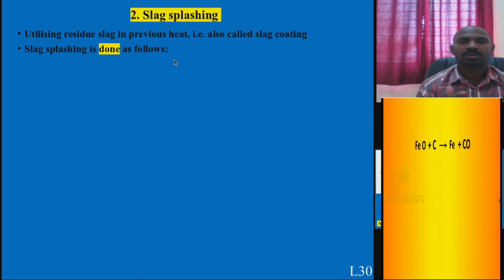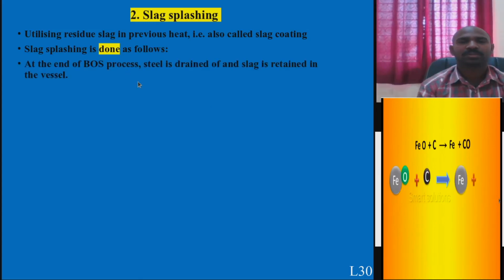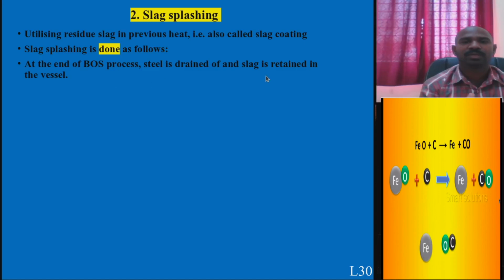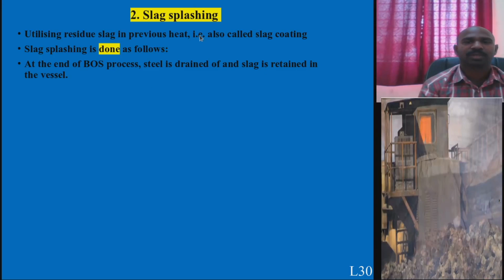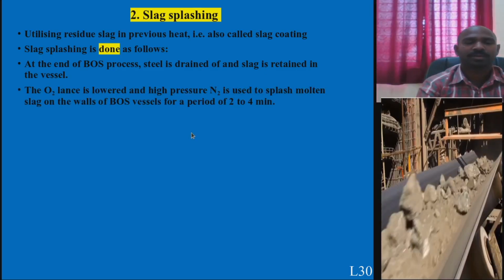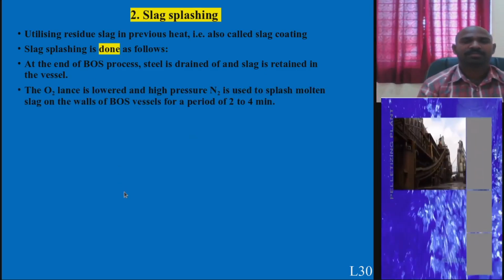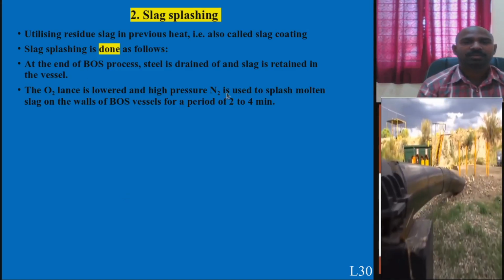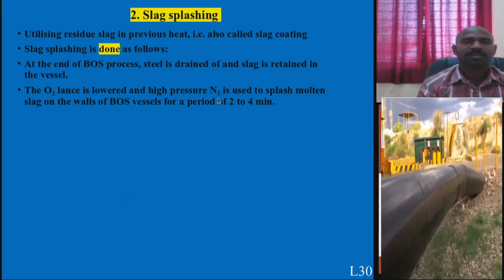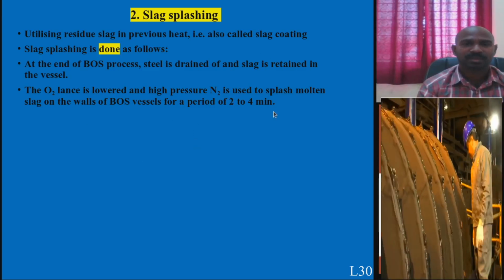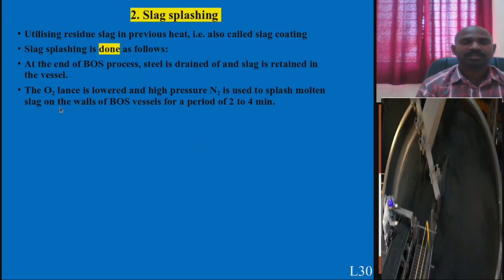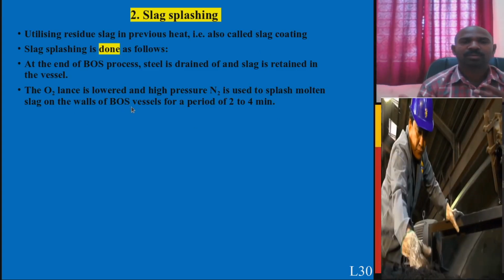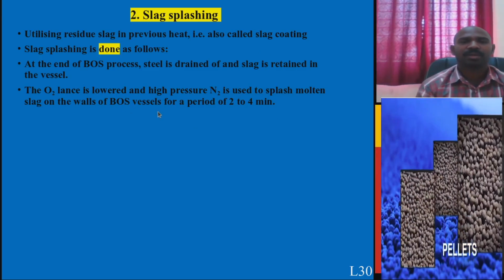At the end of the basic oxygen steel making process, the steel is completely drained off or removed from the LD converter vessel, and the slag which is retained in the vessel is utilized for splashing. So how do you do it? The standard oxygen lance is taken out and high pressure nitrogen is passed through the same lance, so that the walls of the basic oxygen steel making vessel will be coated.